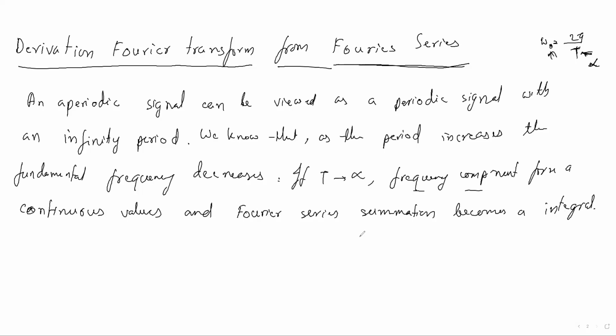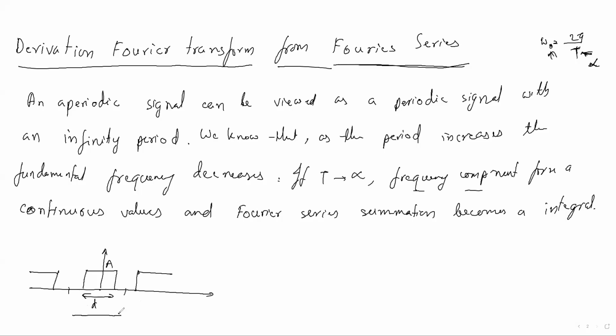What I'm trying to explain with these lines, you will understand when I plot it. Suppose a periodic signal is given, with amplitude A, and the width of the pulse is D. The time period will be from this point to this point, or you can take it from here to here.